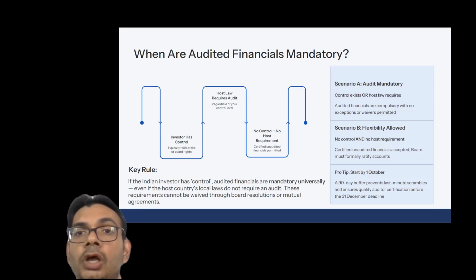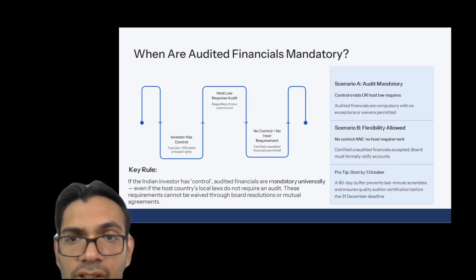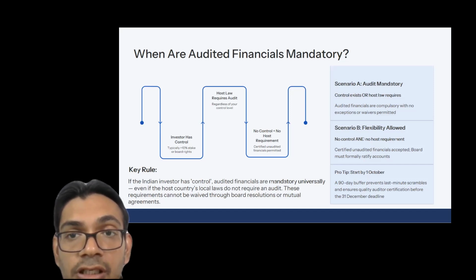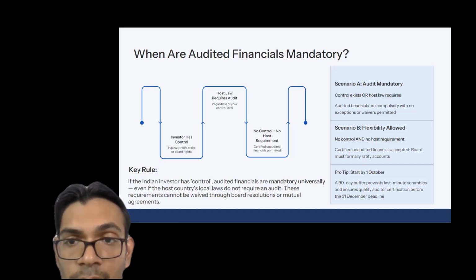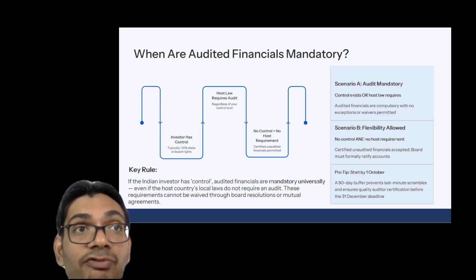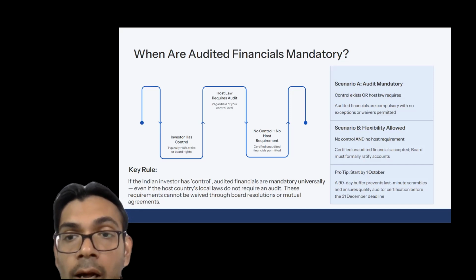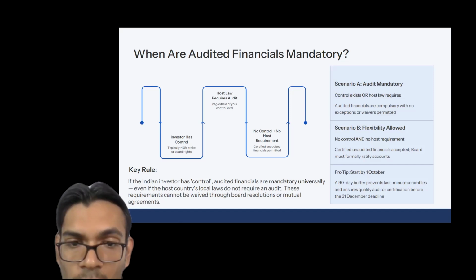So now coming to the scenarios, I have just tried to create 2 scenarios. Scenario A, audit mandatory. So control exists or host law requires. As I mentioned, if control exists or host law requires, then audited financial statements of the subsidiary or the foreign entity are required for the purpose of filing the APR. Now, scenario B, where audit is not required. That means whenever there is no control and also the host country laws, that is the foreign country laws, don't require that particular company to get the accounts audited. In that case, audit is not required, right?